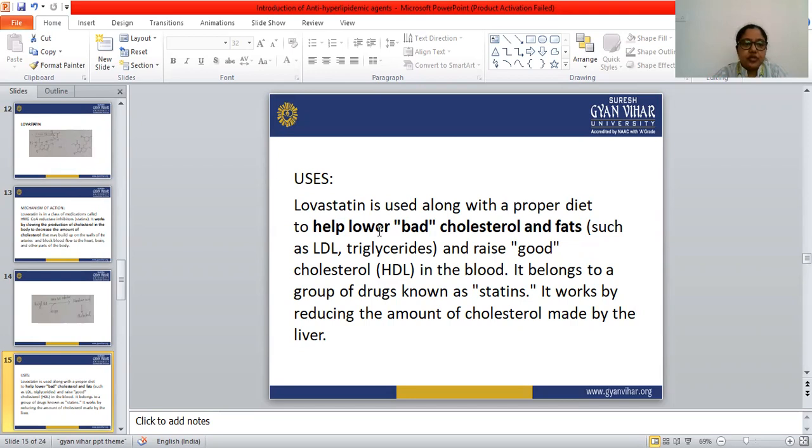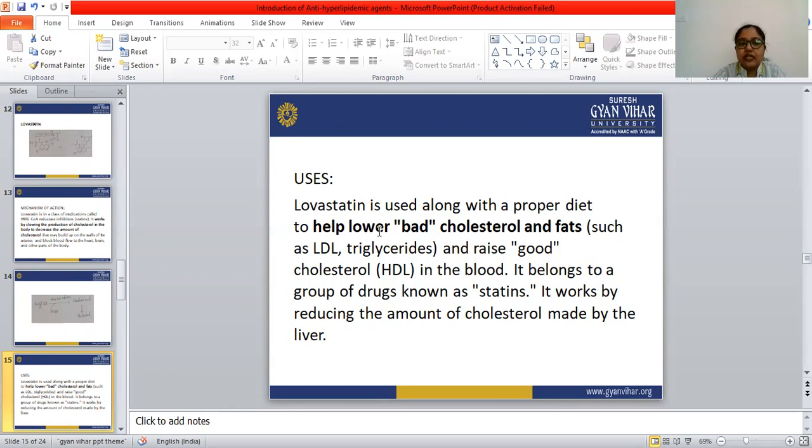It reduces cholesterol synthesis, enhances the receptor-mediated LDL uptake, and reduces the VLDL precursors. HMG-CoA reductase is the rate limiting step in cholesterol biosynthesis.